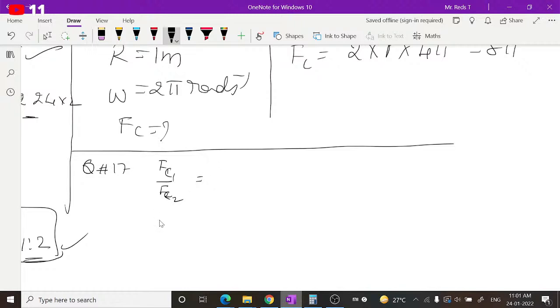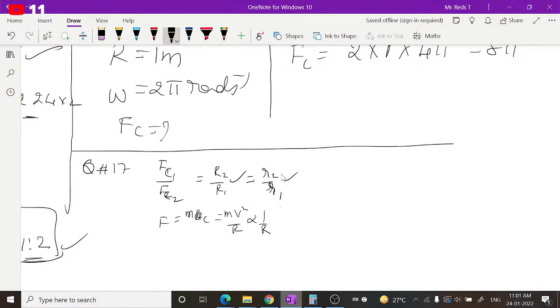F is equal to m into a_c, so it is equal to m v square by r in terms of linear speed. In this case, it is inversely proportional to radius. So you can take F1 by F2 as simply r2 by r1. That's it. Here they have given small letters, r2 by r1. Yes.